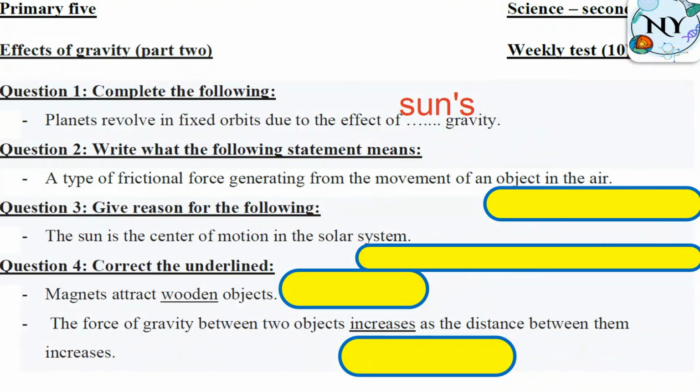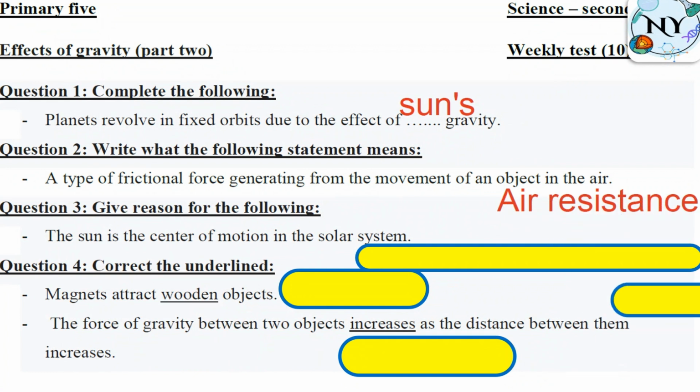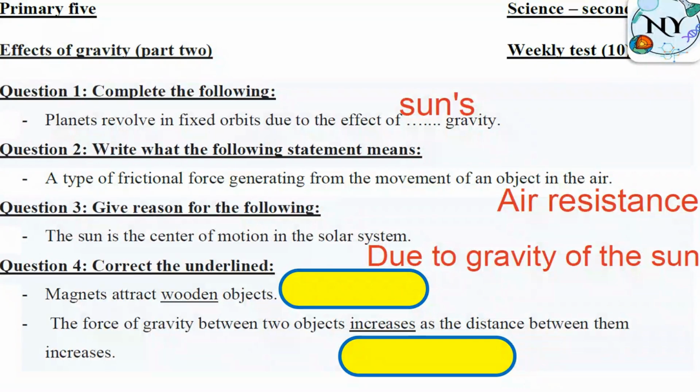A type of frictional force generated from the movement of an object in the air. We have a keyword here, which is air, and the type of frictional force. Could you make a circle around both of them? So the answer will be air resistance. The sun is the center of motion in the solar system. Why? Give a reason. Due to the gravity of the sun, which allows it to keep all planets revolving around it in fixed orbits.